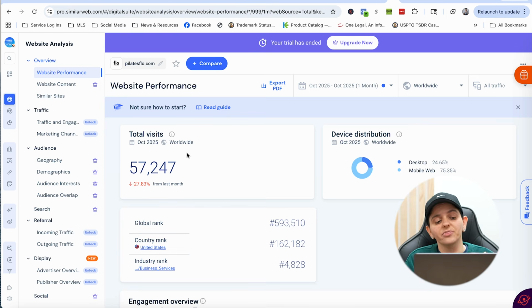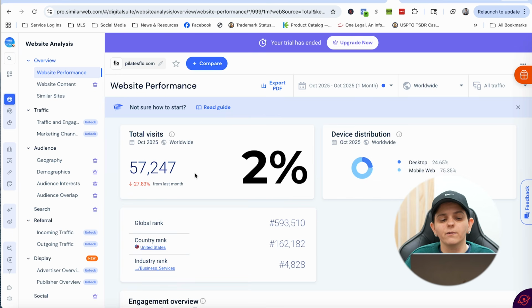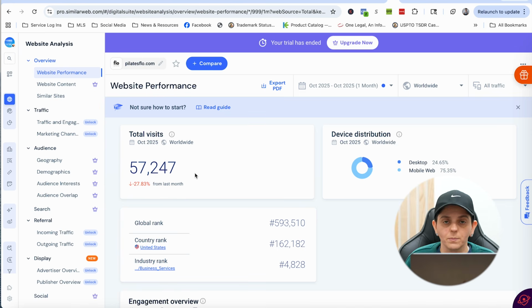It's 57,000 visitors. What I would do from here is I would take the average conversion rate. Usually it's 2% or above if an online store converts really well. If it doesn't, then obviously it's below 2%. So we will be conservative. We don't know what their conversion rate is. Let's just assume it's on the low end, 2%. I'm pretty sure it's probably between 3 to 5% because they have a really good website and offer. But let's just say that it was 2%.